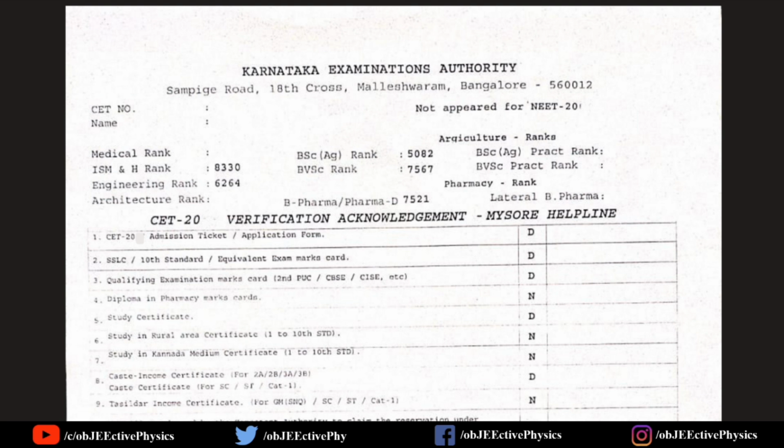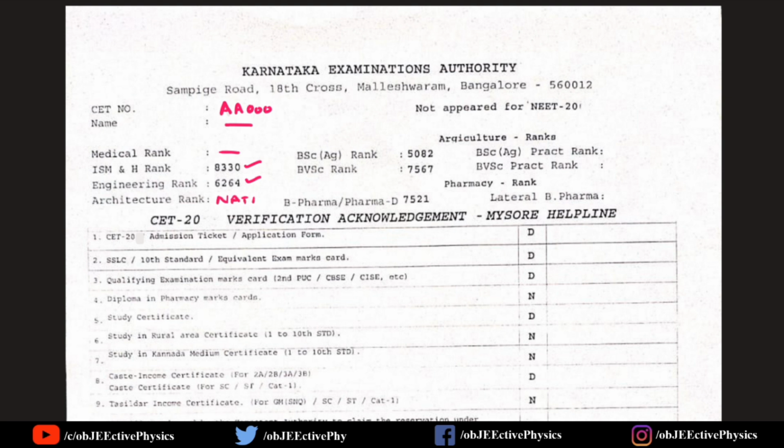After the counseling, after the verification of your documents, your CET number and name are also printed here. Then medical rank based on NEET performance, medical ranks will be allotted here. Engineering, ISM and H rank, architecture rank, NATA.